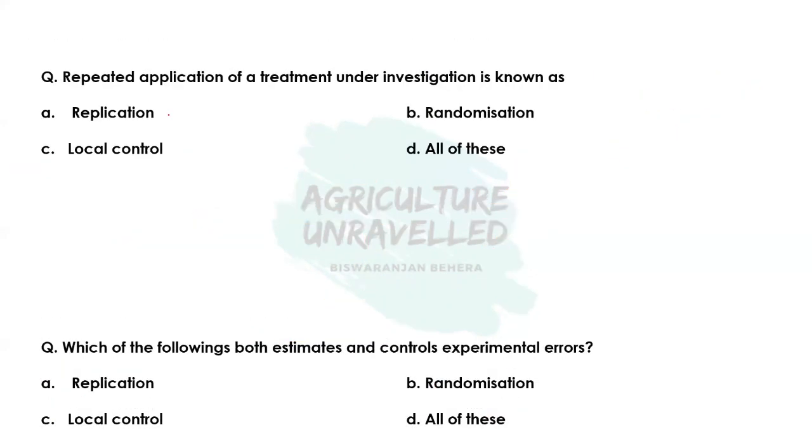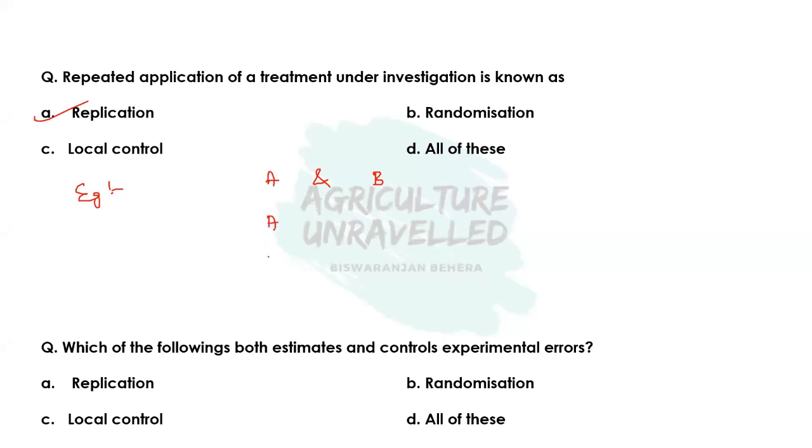Then coming to the next question, that is repeated application of a treatment under investigation is known as replication, randomization, local control, or all of these. So here the correct answer of this question is replication. So I will give the same example. Suppose we have two varieties, variety A and variety B, and we are interested to know which variety is giving the highest yield. Okay, so to get the answer of this question, we have to conduct the field experiment,